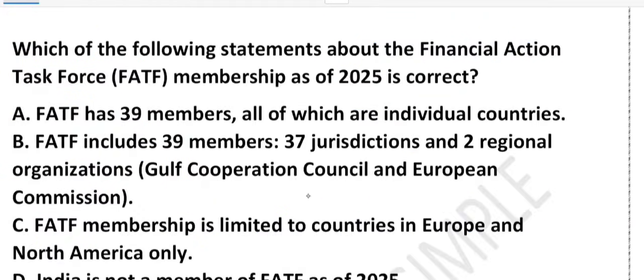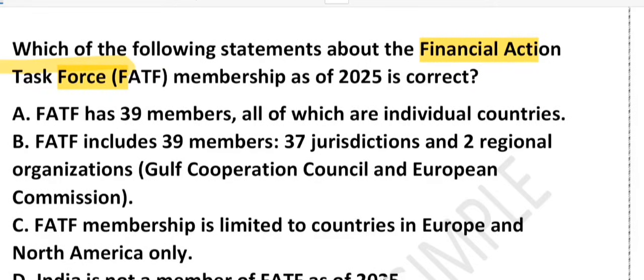About FATF. What is FATF? Financial Action Task Force, right? Which of the following statements about Financial Action Task Force membership as of 2025 is correct? This is the recent data. Option A: FATF has 39 members, all of which are individual countries. Option B: FATF includes 39 members, 37 jurisdictions and 2 regional organizations. Option C: FATF membership is limited to countries in Europe and North America only. Option D: India is not a member of FATF as of 2025. So the question is, which statement is correct?